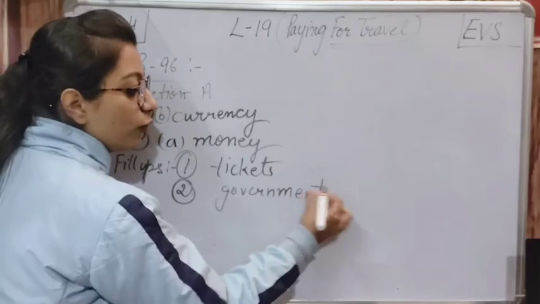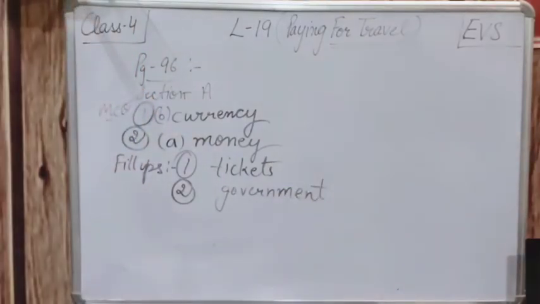That is the work of the government. Only the government has the sole right to mint the coins. Okay, understood? So the fill in the blanks are done.